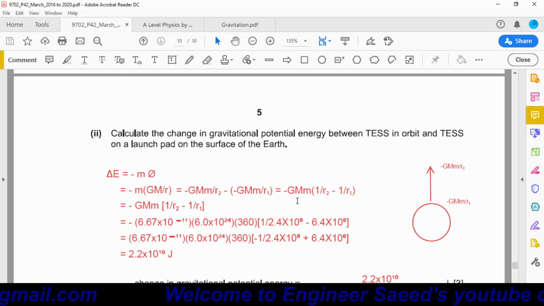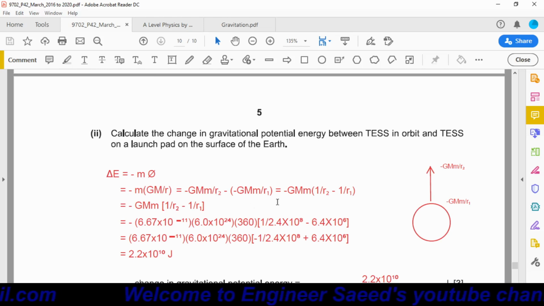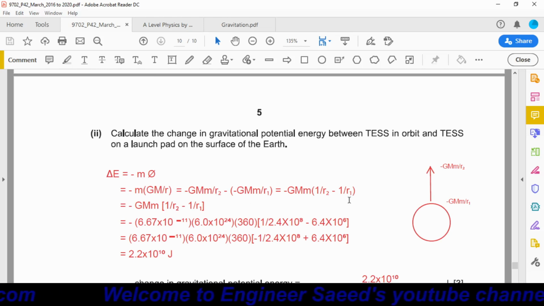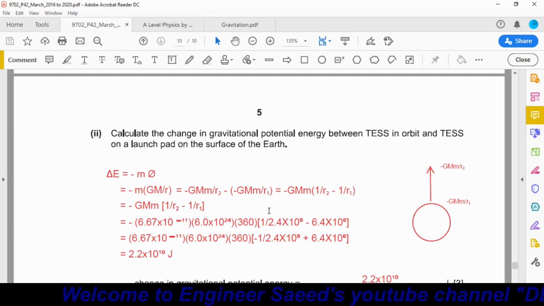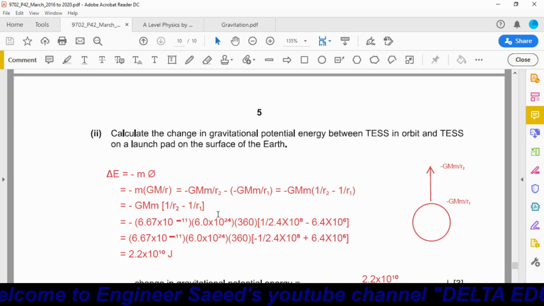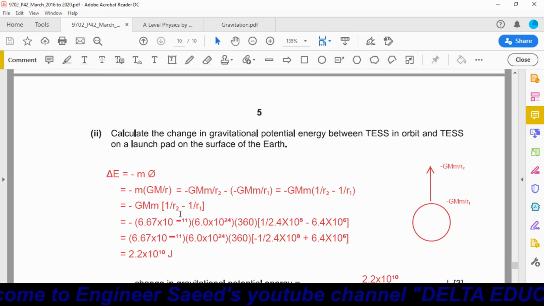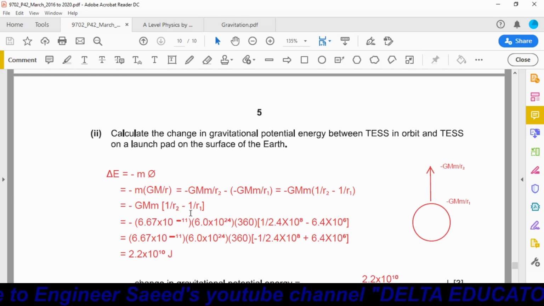We have taken GMm common, so we will get 1 upon R1 minus 1 upon R2. Okay, by taking common, it will become 1 upon R1 minus 1 upon R2.